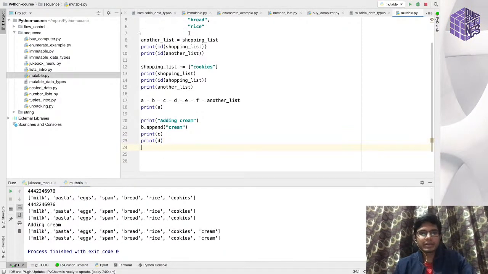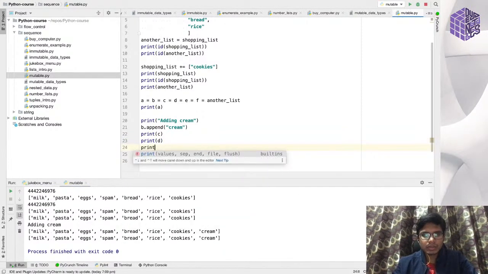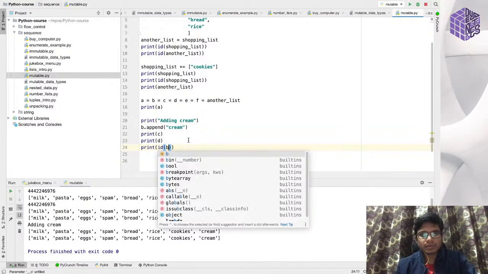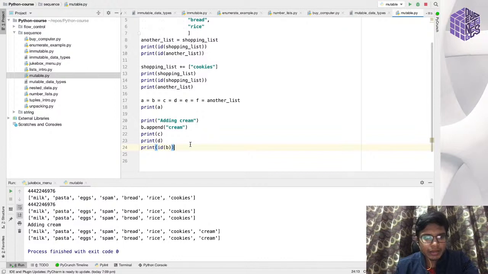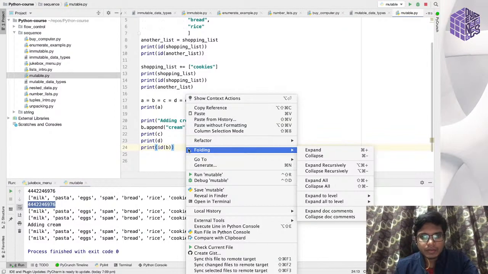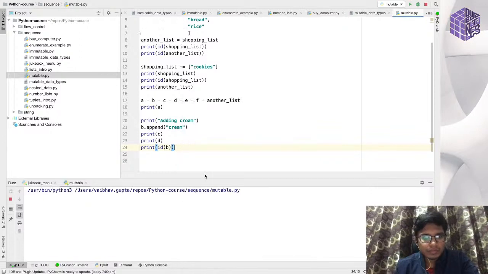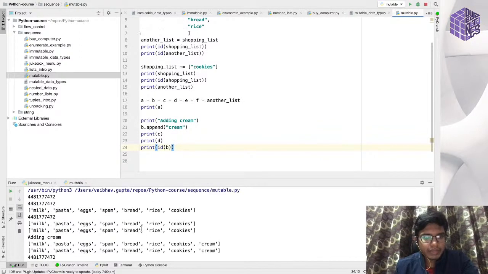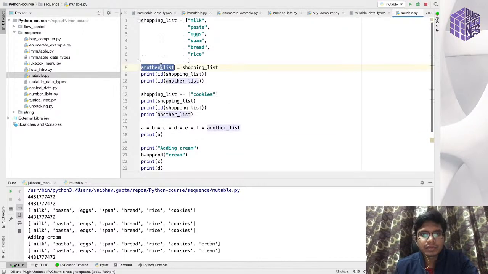One more thing I would like to show: if I print ID of, say, B, the ID of B will still be this, the same which was assigned earlier.